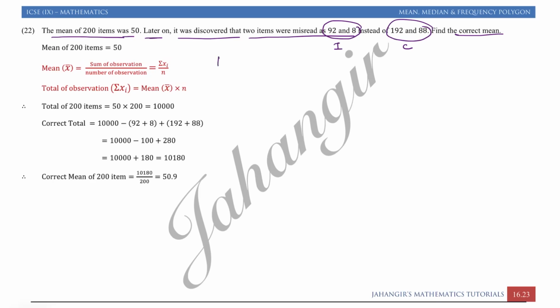We will first find the total of 200 items. The mean of 200 items was 50. So 200 into 50. 2 5s are 10, 0 0 0. That is 10,000. So now we will find the corrected total.